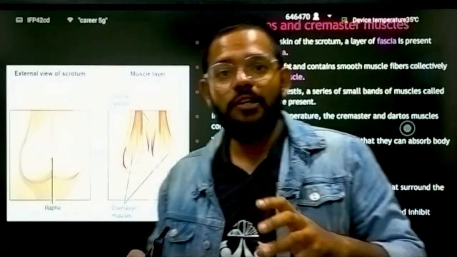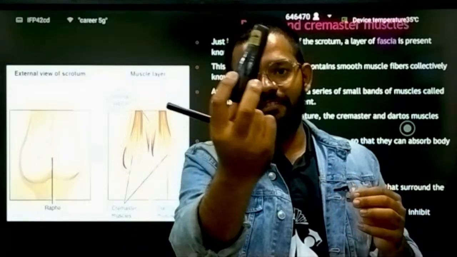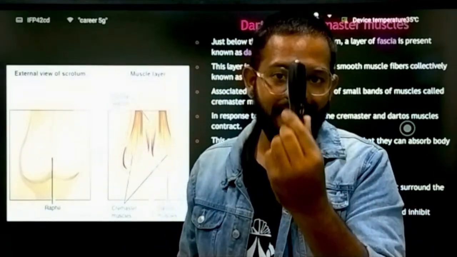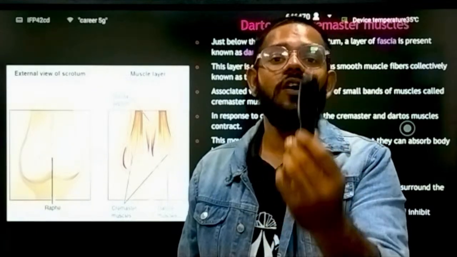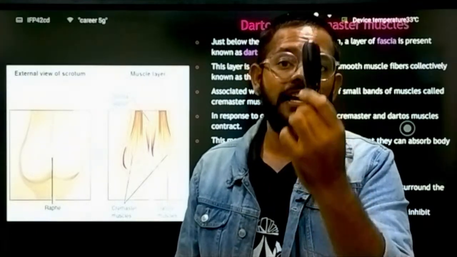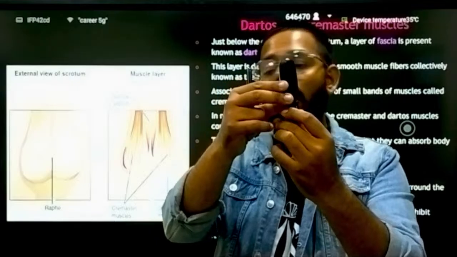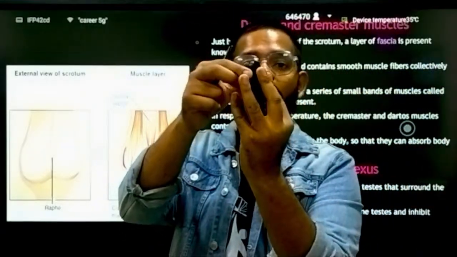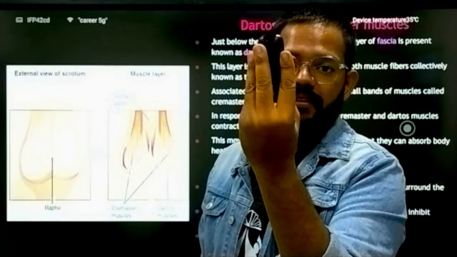So the pampiniform plexus, what will it do? If this is your artery which is supplying your testes, this pointer is your artery supplying warm blood, fresh blood, oxygenated blood. Now the pampiniform plexus is present around your arterial supply.